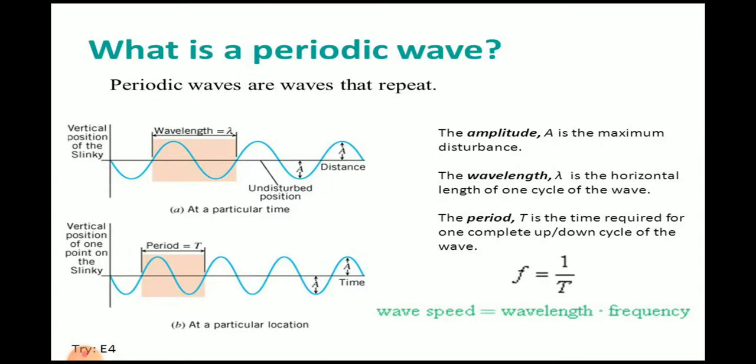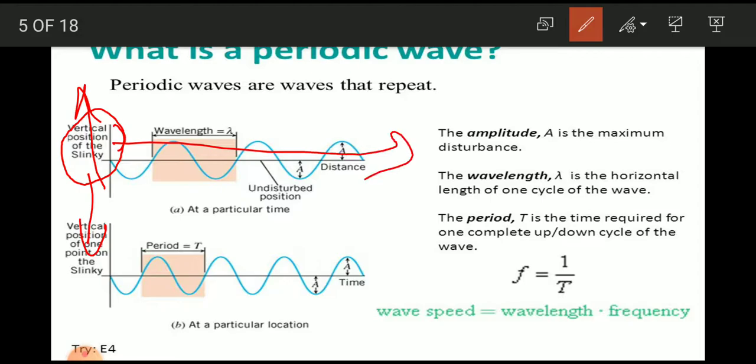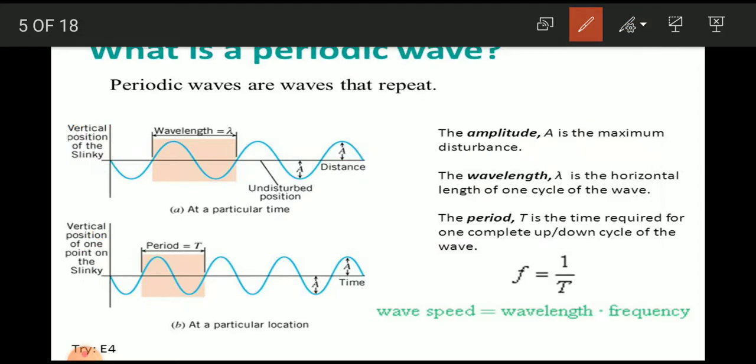Now, what is a periodic wave? Periodic waves are waves that repeat themselves. Any wave which repeats itself is called a periodic wave. Here, the vertical position of the wave is shown. This is the vertical position, and this is the horizontal position.